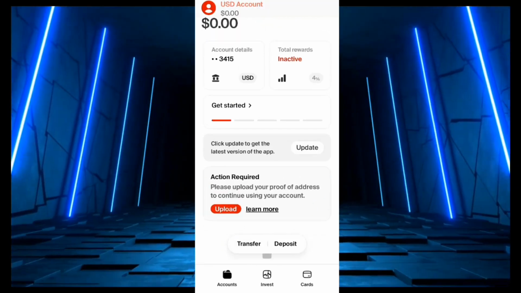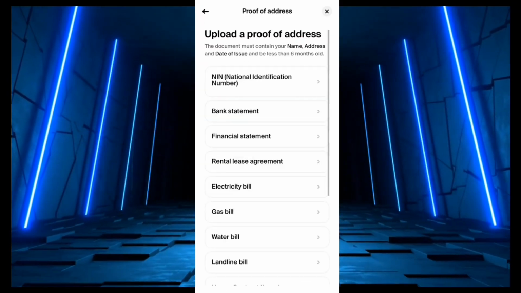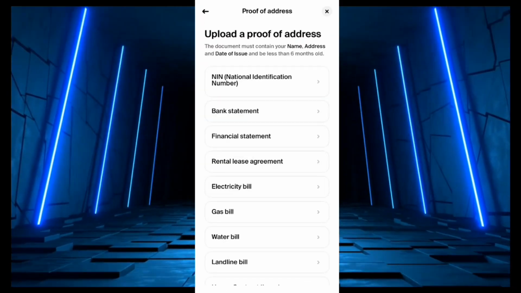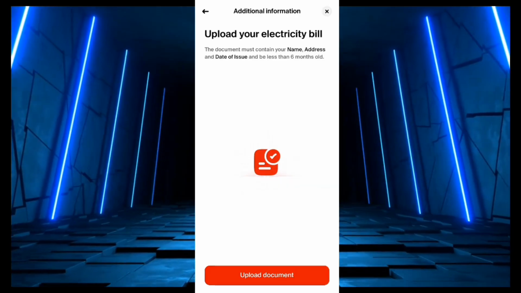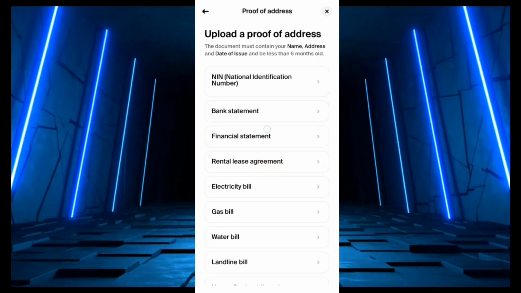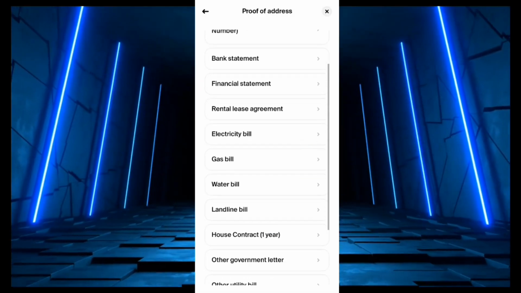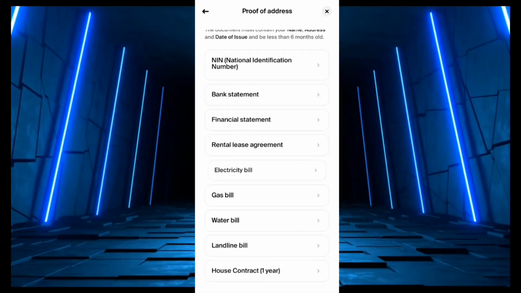Alright, so it's now time for you to upload your proof of address to continue using your account. So you click on upload here. So we are going to be using electricity bill as our proof of address. So you can decide to use any documents, your bank statement. So there is a lot of information here: national identification number, bank statement, anything that carries your address, the address that you inputted when creating your account. So we are going to be using electricity bill.